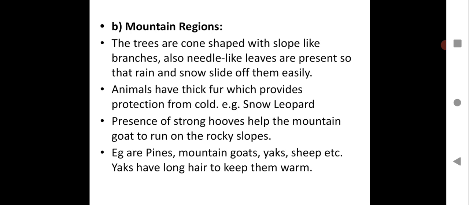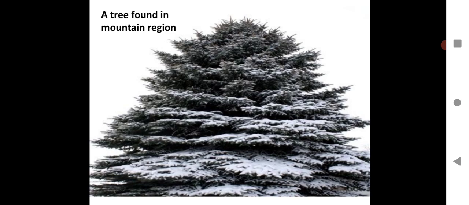Then we will see over here a tree found in the mountain region. See how the shape of the leaves allows the snow and the rainfall to slip away, so that it does not remain on the leaves of the tree. Just have a look at this, a tree found in the mountain region. They are modified naturally so that they can adapt themselves, and that's why they are able to survive.